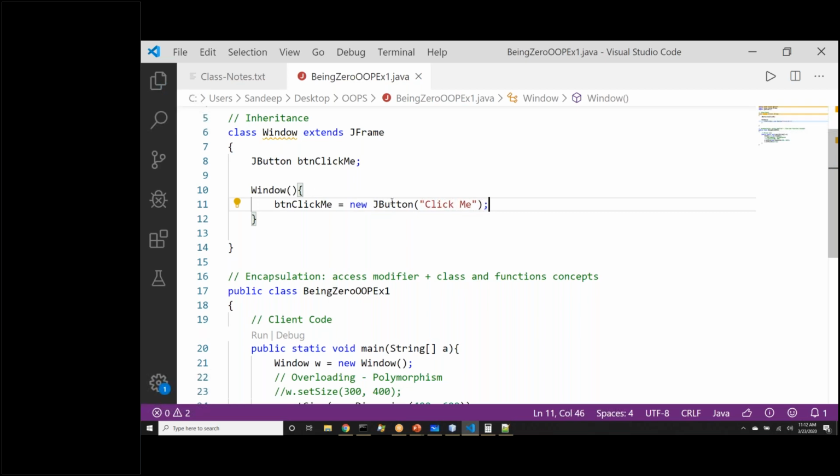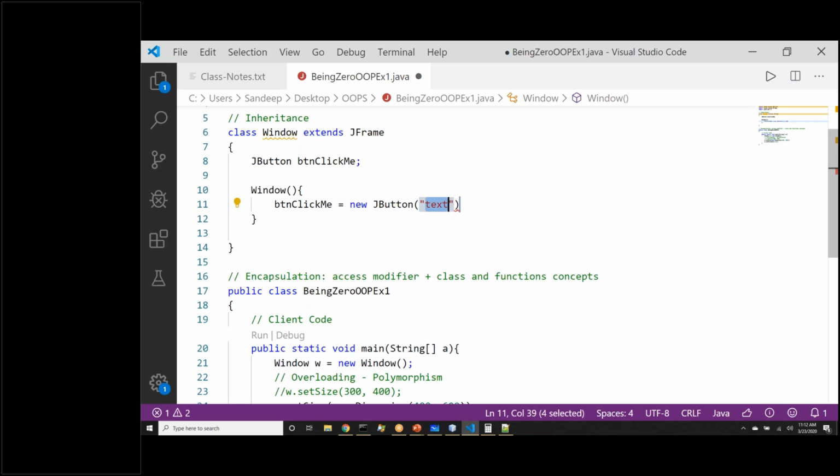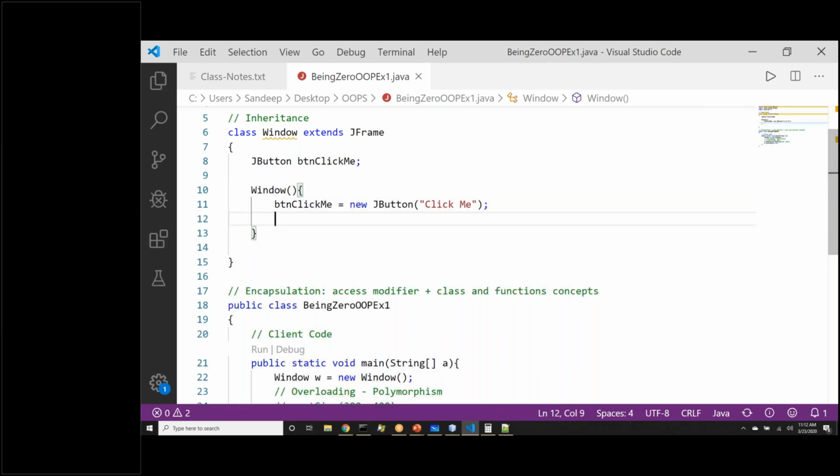And if you see, the constructor also has overloads, in the sense there are many constructors. JButton can take action, can take icon, can take text. I'm calling this text version. So, click me. So we have just created the button, but the button has to be added also on the window.